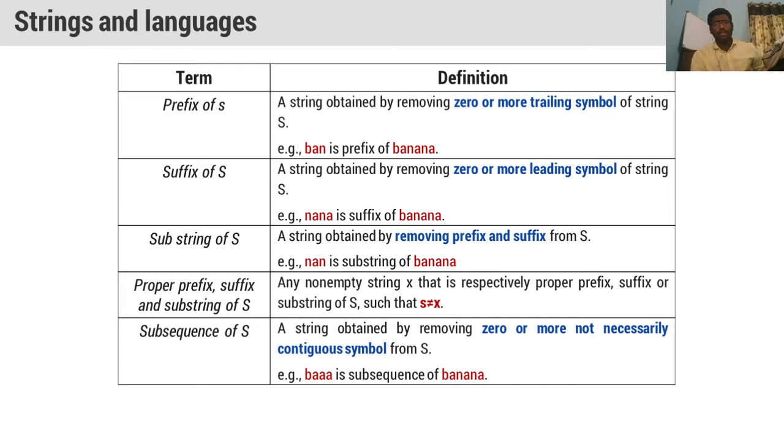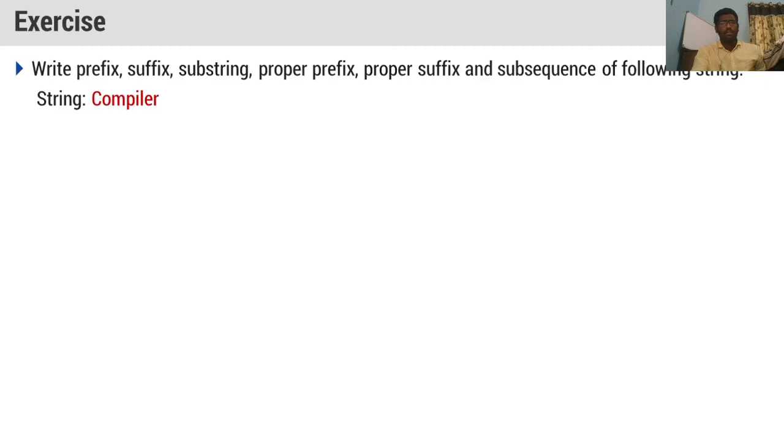And you see the spelling of banana here, BANA and NA. We are going to remove the symbols in some order. See here we have removed N after the 2 letters BA, and we also removed the N after the letter that is followed by A. So it is not necessary to remove continuous symbols. You can remove any of the symbols in the particular string, and you can take the result as a subsequence of the string.